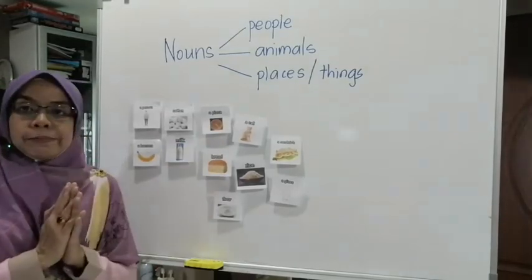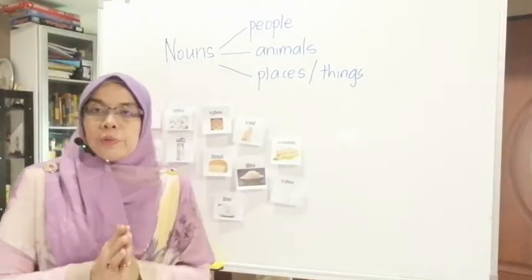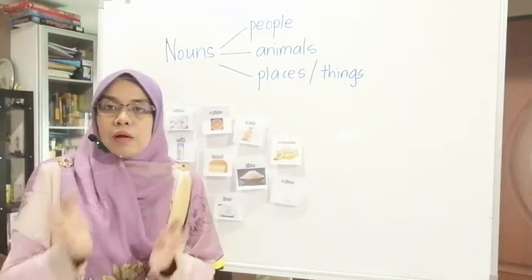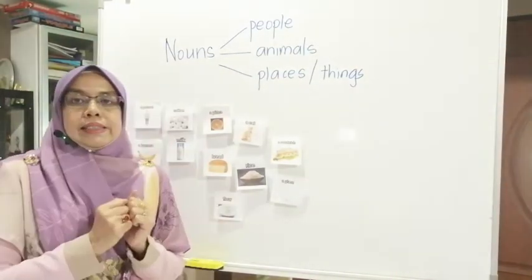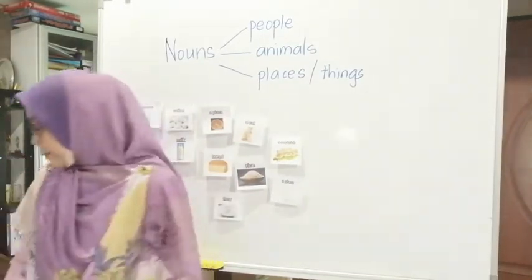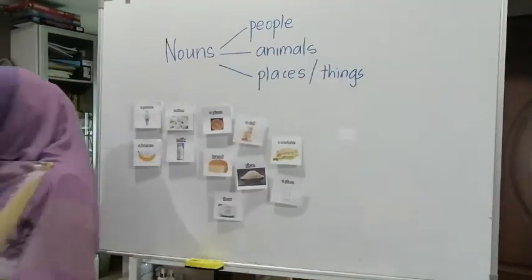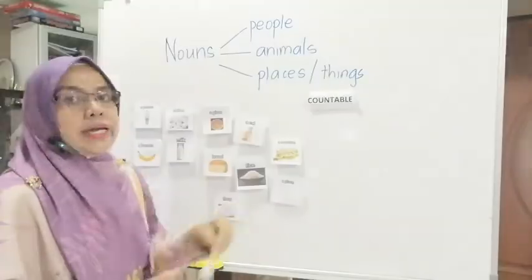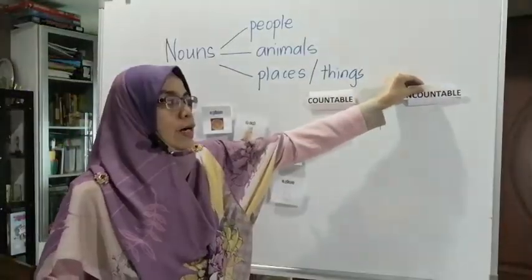So today, we are going to learn what is the noun for the countable and what is the noun for the uncountable. What is countable and what is uncountable?